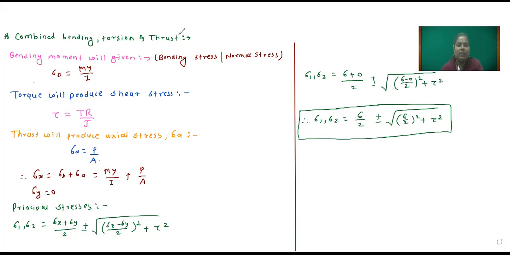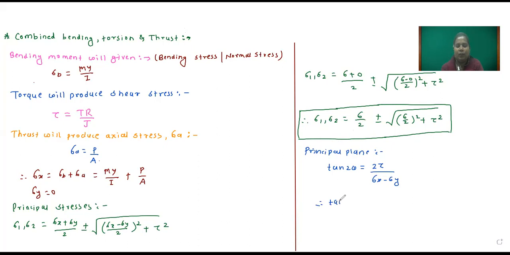And then we will see how to find the principal plane. Now you tell me the basic equation for the principal plane. Tan 2 theta is equal to 2 tau divided by sigma x minus sigma y.